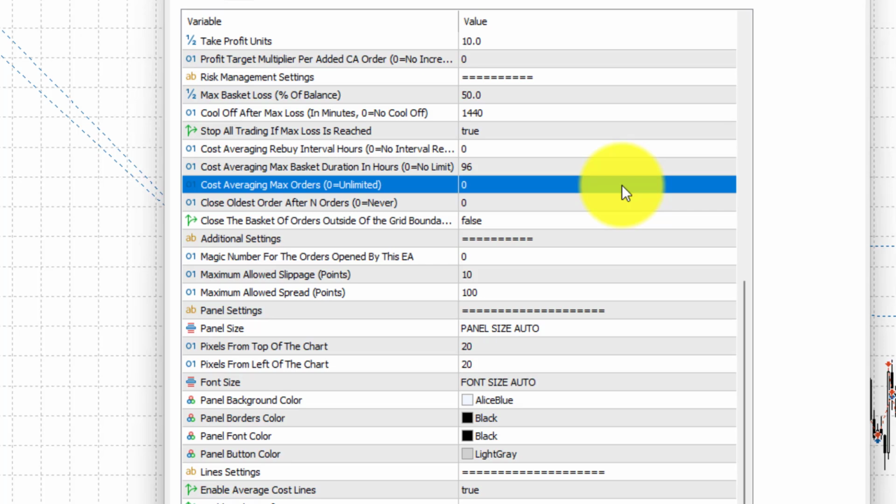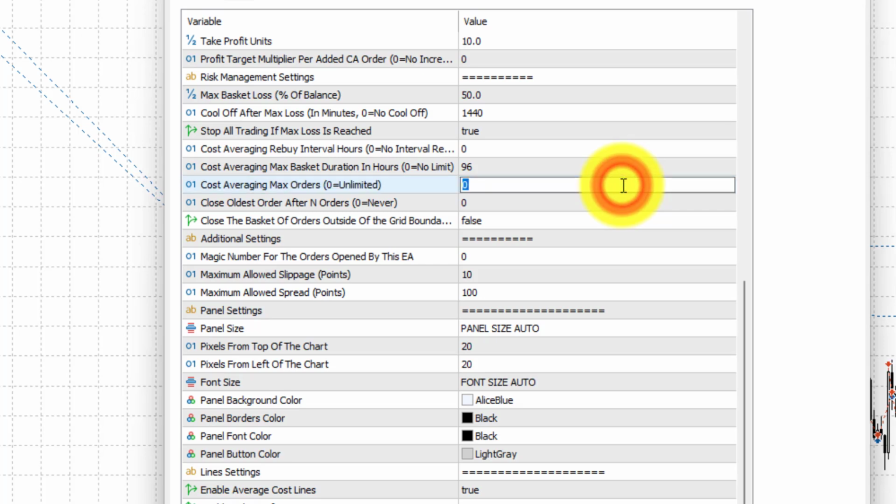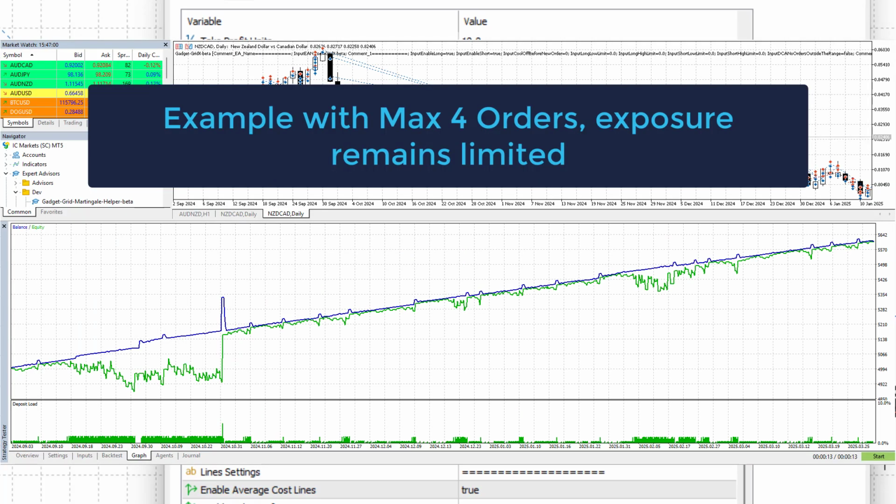DCA max orders will set a limit to how many orders can be added to a basket. For example, if set to 5, the basket will not open further orders after having 5 already in it. Useful to limit excessive margin requirements.